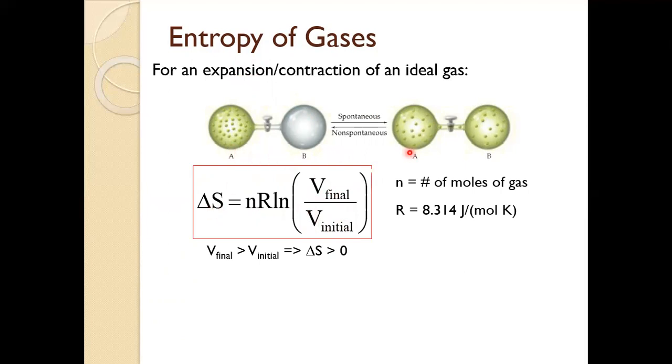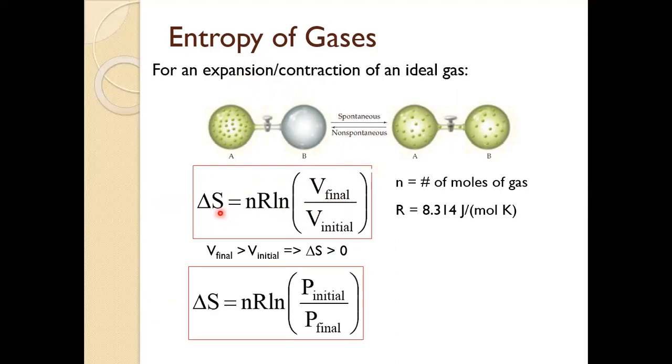Whereas the reverse, the contraction of a gas, going from this picture to this picture, is non-spontaneous. It does give us a negative delta S because in a contraction, the final volume is smaller than the initial volume, so this ratio is less than 1. The natural log of a number less than 1 is negative, so therefore it gives us a negative delta S.